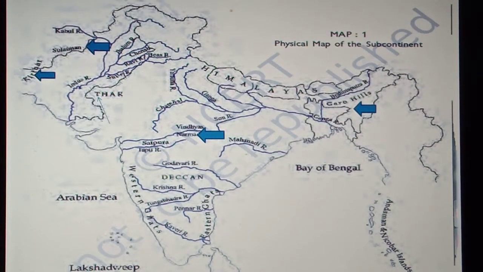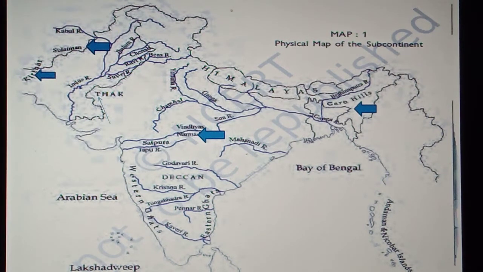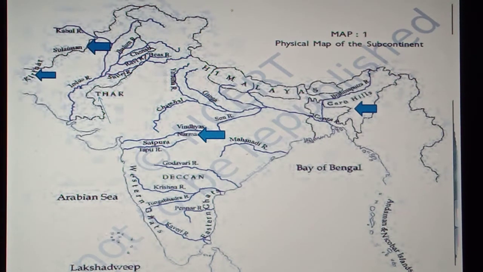This is a physical map of the subcontinent. In this we have to know the hills and where they are located. There is the Sulaiman Hills, see here the arrow mark. Next one is the Kirdar Hills. Next one is the Vindhya Hills. Next one is the Garo Hills. In the map location, we have map pointing. We have to know where the Sulaiman, Kirdar, Vindhya and Garo Hills are located.